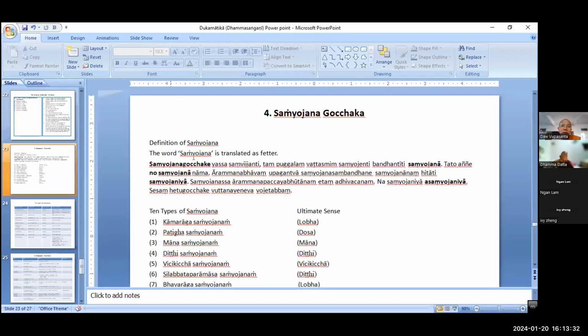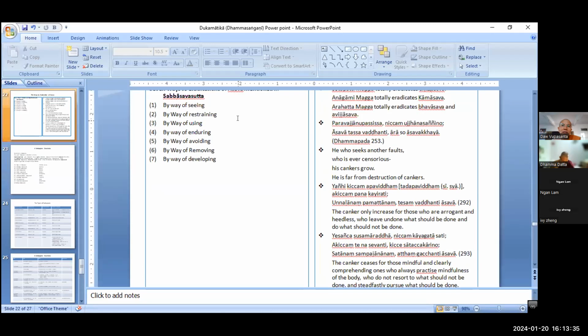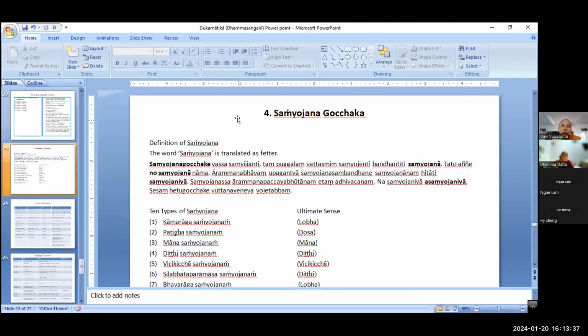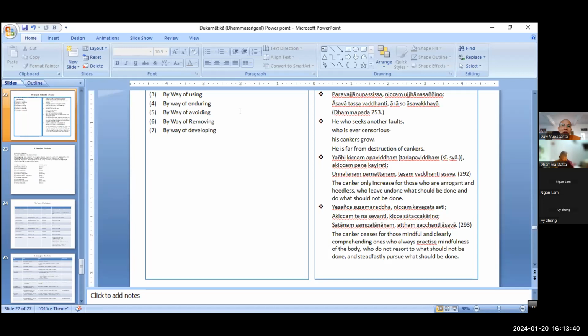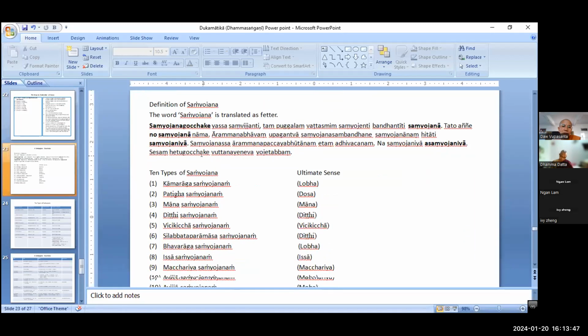But in some cases, for example the asava gocchaka, the Buddha finds out only the 3 cetasika, lobha, ditthi, moha, as the 4 kinds of asava. In samyojana, he wants to find out by using a different name. The Buddha mentioned 10 kinds of samyojana, and these are represented by the 8 cetasika. So maybe there are 2 reasons.